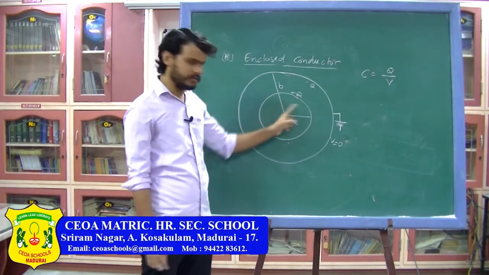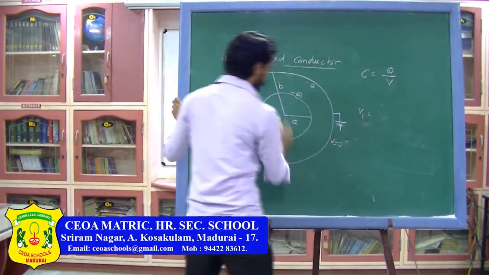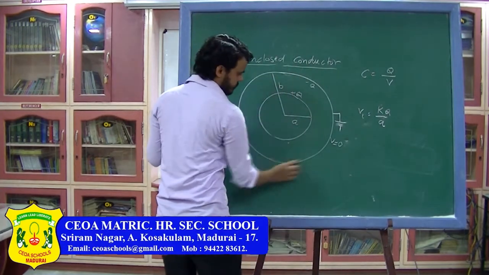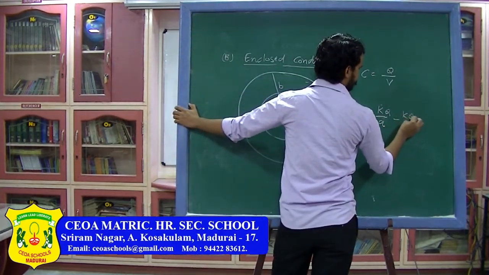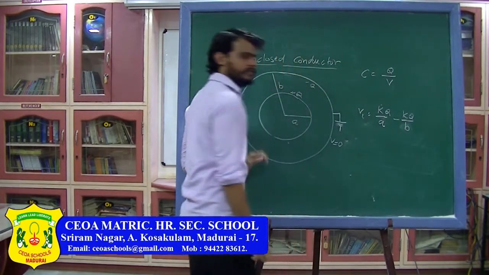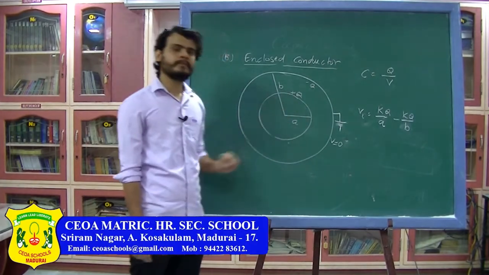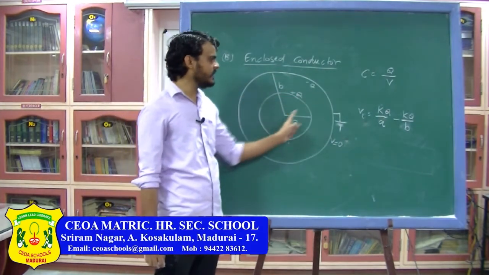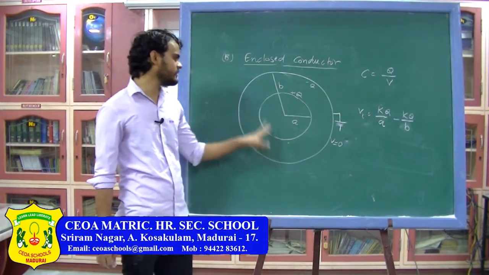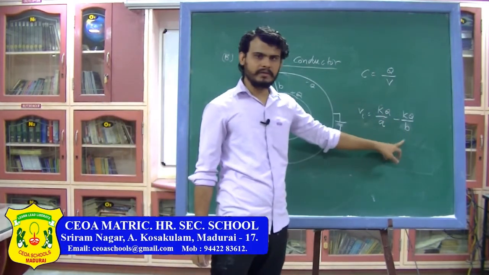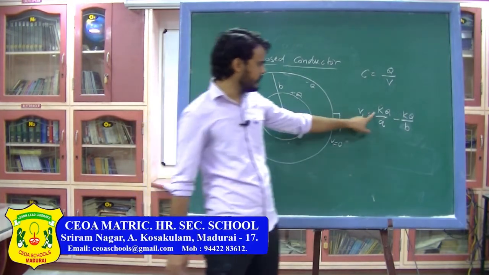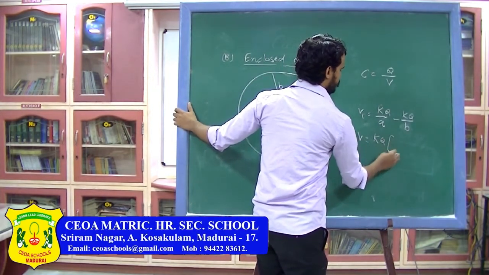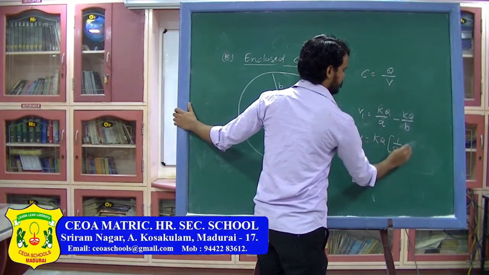The potential of the inner sphere, due to its plus Q charge, will be kQ by A, and due to the outer sphere it will be minus kQ by B. As you know from electrostatics, if a conductor has a charge Q, its potential is kQ by A, and due to the outer sphere the potential inside will be minus kQ by B. So the total potential of the inner sphere is kQ by A minus kQ by B. The outer potential is 0. So the potential is kQ times 1 upon A minus 1 upon B.